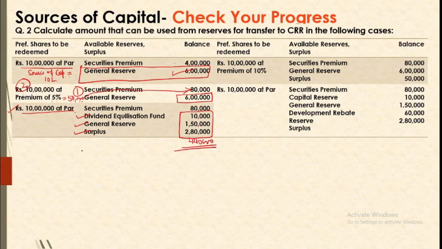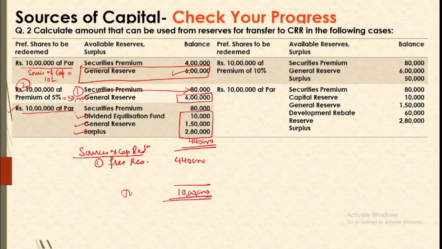So if you want to write sources of capital reduction, then free reserves are available up to 4,40,000, and since we are to make a total arrangement of 10 lakh rupees, that is your capital, you need to have a second source, that is your proceeds. So you need to have proceeds equal to 5,60,000. Now this amount is a balancing figure, so this should be equal to number of shares into proceeds per share. So you can calculate the number of shares as well.